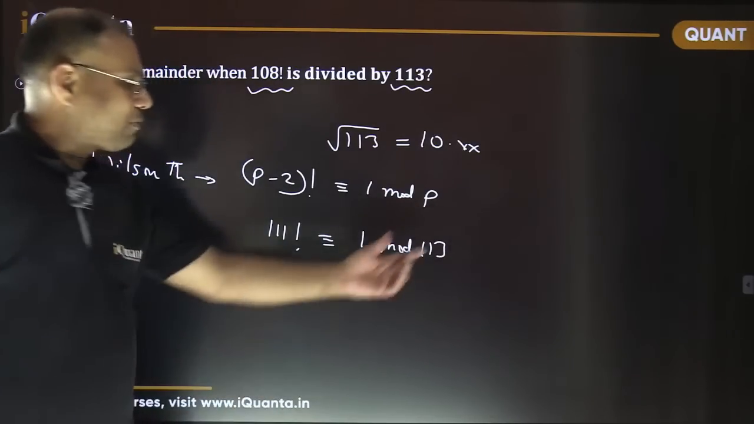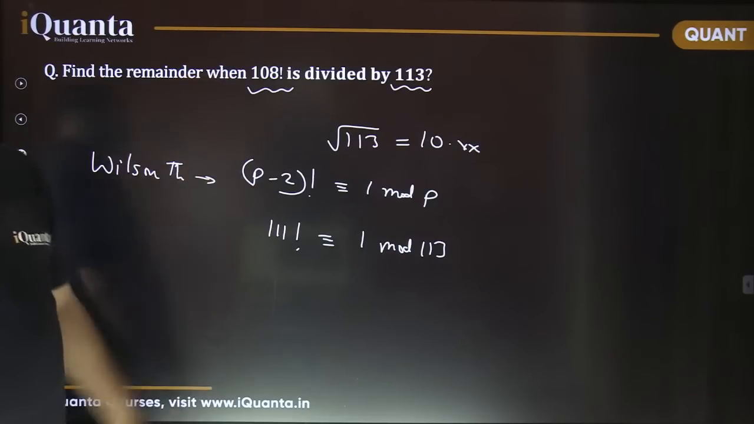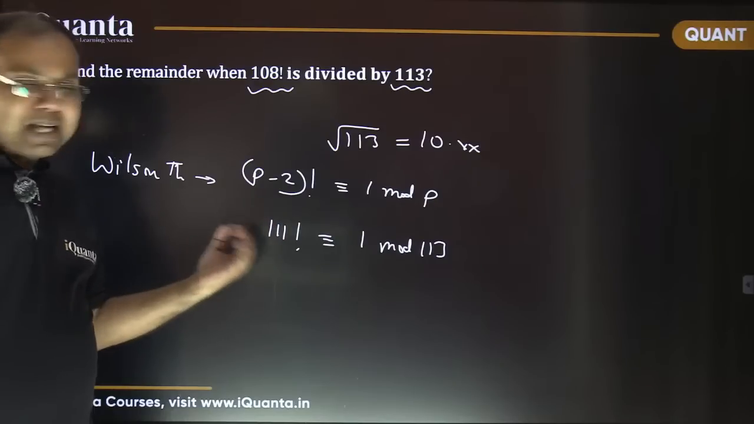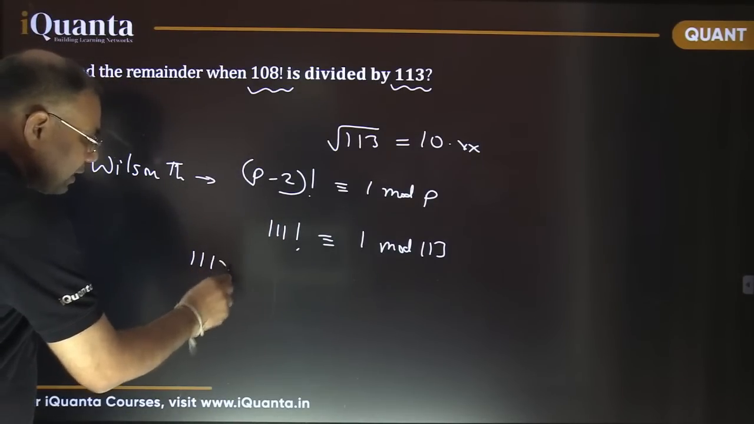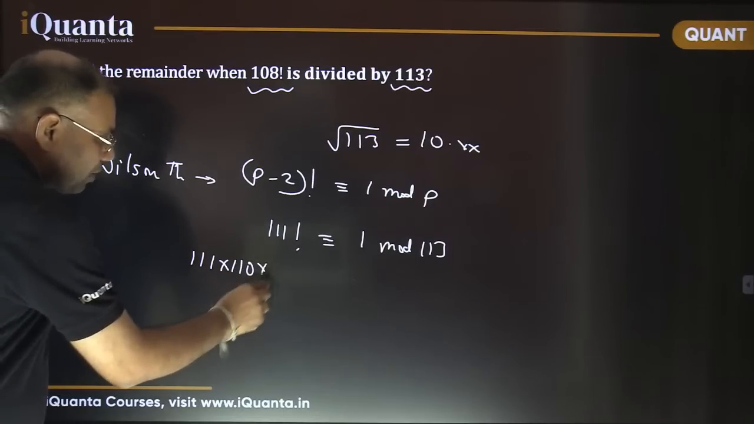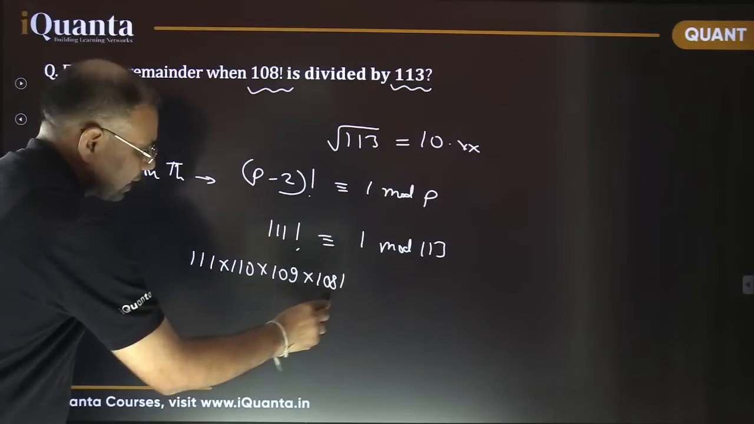Now I won't write 113 again. That's sufficient. So I need to find out the remainder of 108 factorial. Here we have some separate terms. Let's separate them out: 111 into 110 into 109 into 108 factorial. That's the part here.